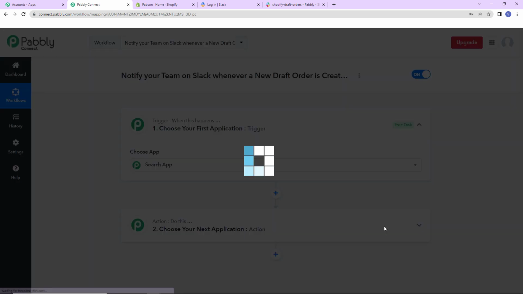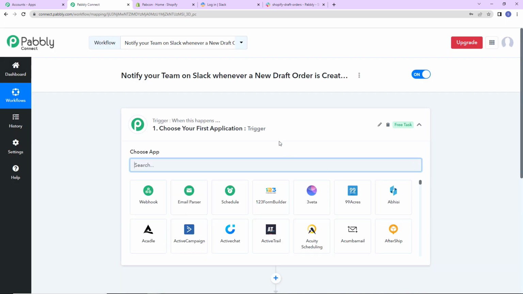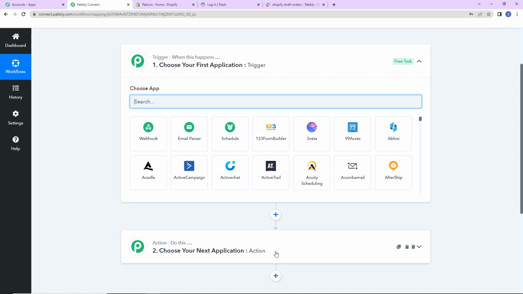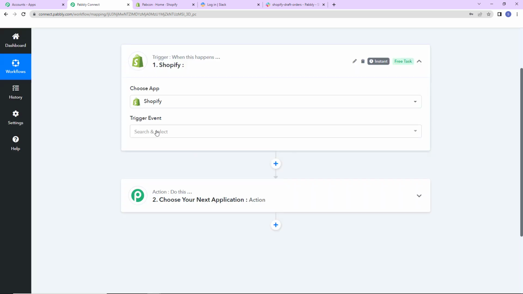As soon as I do that, we have reached another window which has two extremely important events. One is trigger, another one is action. Triggers and actions are basically the two concepts on which this entire automation works. Trigger is when this happens, action says do this. Now as per this integration, my trigger application would be Shopify. Let's click on this. And now the trigger event.